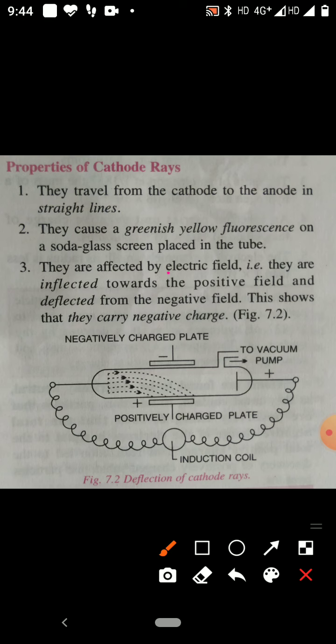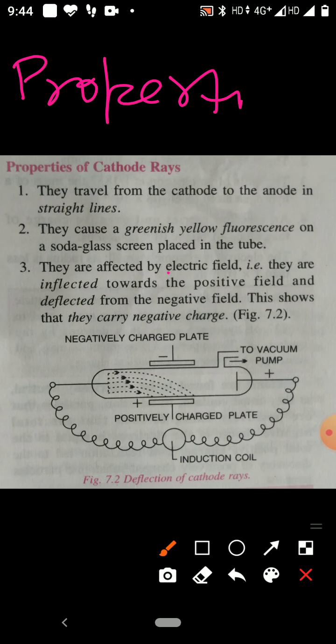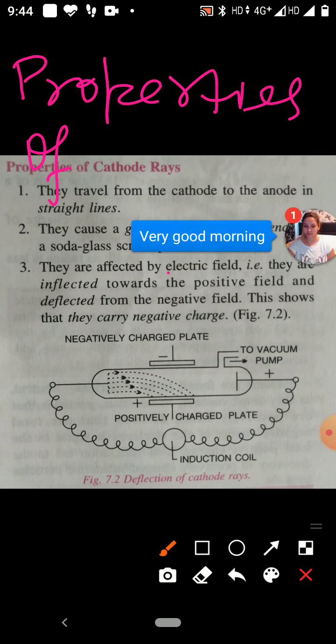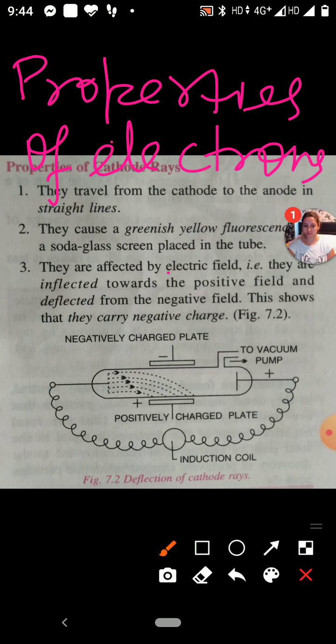So children, now you have to study properties of electrons. What are the properties of electrons? Electrons are alike and have identical mass. We may take electrons from different sources, but they are alike and have identical mass.